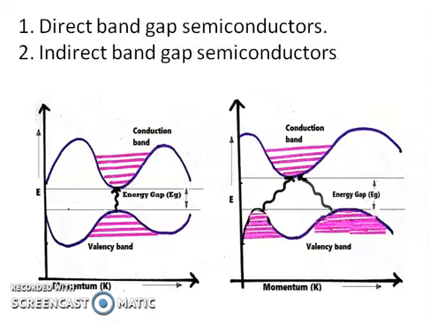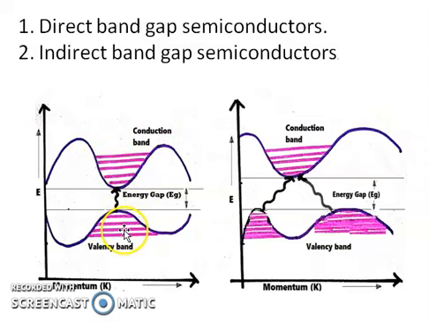Now from figure 1, it is clearly observed that we draw a graph between momentum of electrons versus energy. This is the valence band and this is the conduction band. This is known as the topmost region of the valence band and this is the bottom of the conduction band.